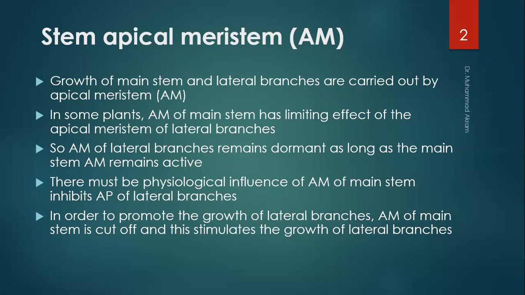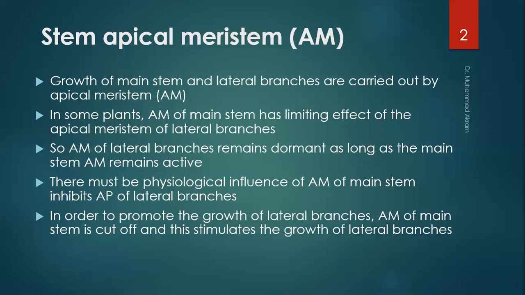In other words, the physiological phenomenon means that there is the production of a specific type of hormones that remain active during the growth of the apical meristem of the main stem.